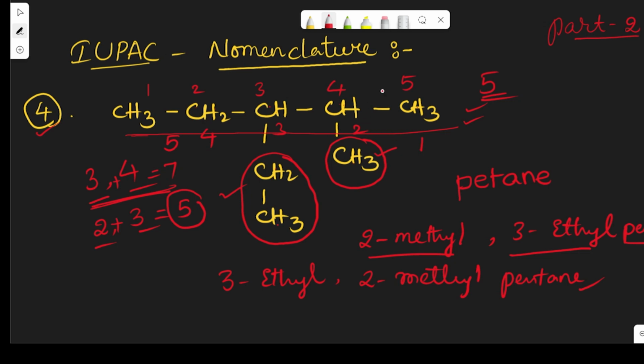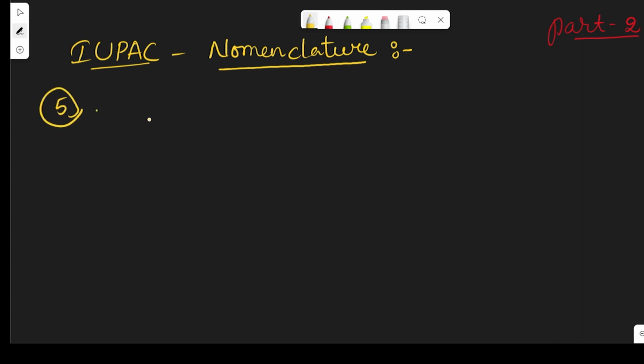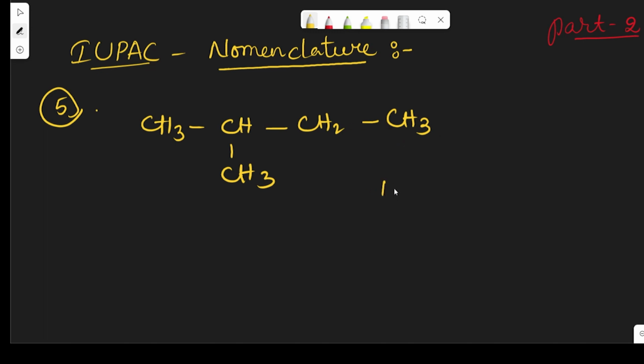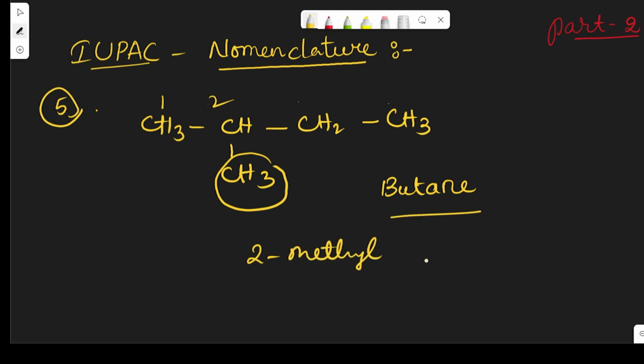Now let us see another example. Let us see the fifth one. The given compound is CH3, CH3, CH2, CH3. So now what is the name of the compound? Obviously 1, 2, 3, 4, so this is butane, right? And here one methyl group is there. Obviously it is at the second position, because if you count from here to there, 1, 2, 3, 4. So 2 methyl butane is the correct answer.